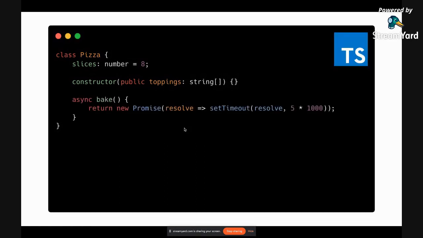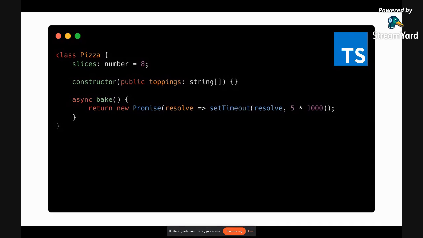And then there is also this concept of asynchronous programming. We write this syntax as async at the start of the method, and then we return a promise saying that it will either resolve or return some error. Basically, the main idea in asynchronous programming is that you won't stop to wait for the result. You will continue your work, and once the result comes, you will go further and deal with that result.